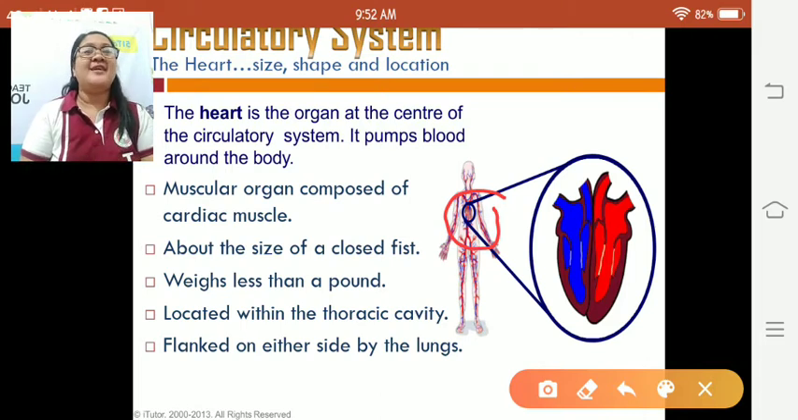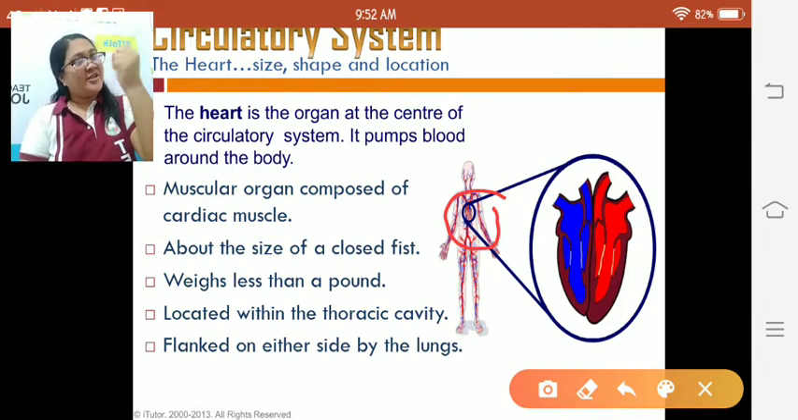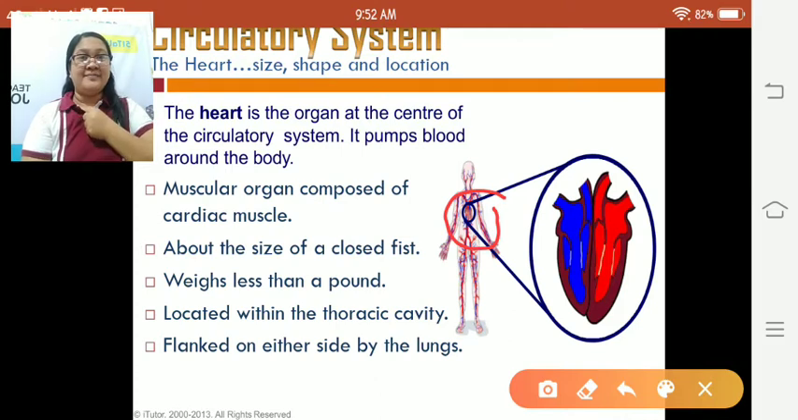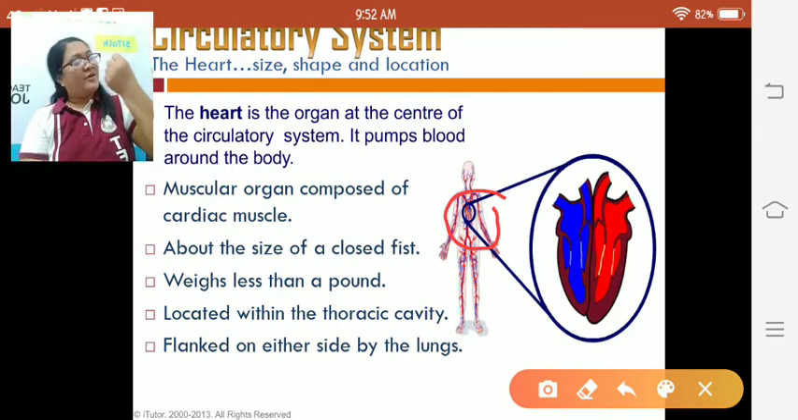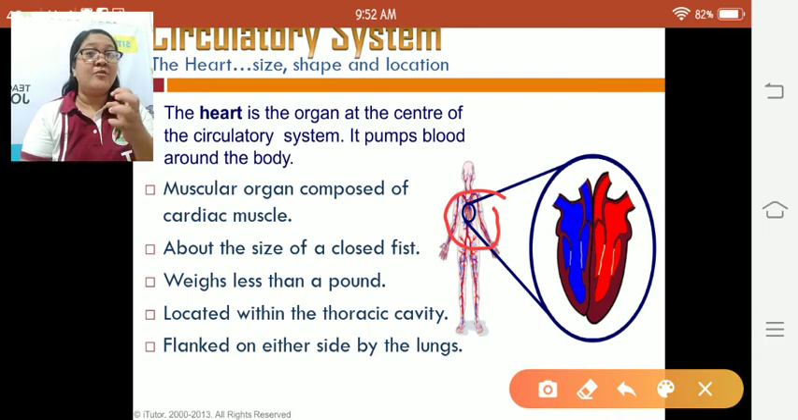This heart is a muscular organ composed of cardiac muscle, and about the size of a closed fist. Just like this. Do you see that? This is just like a fist, and this is just like the size of our heart. So this is the size of our heart. It also weighs less than a pound, meaning it is not that heavy.